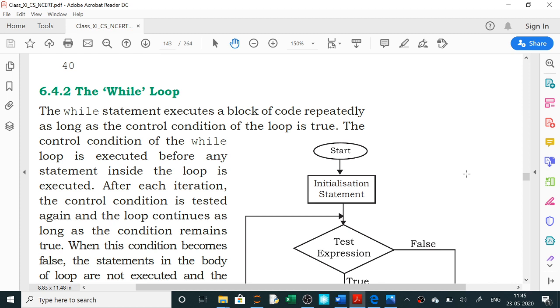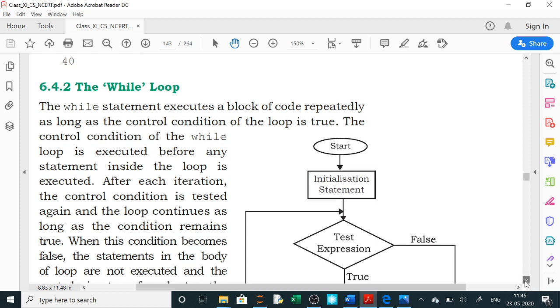So here you can see that while loop executes a block of code repeatedly as long as the control condition of the loop is true. This is your NCERT book. You can go through the NCERT book. It is given on the NCERT website.